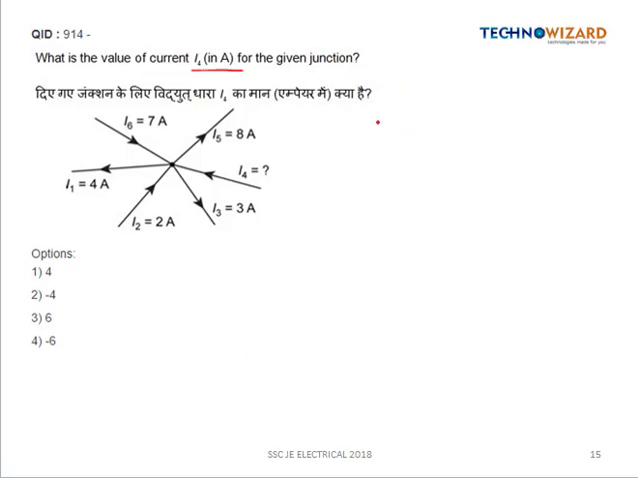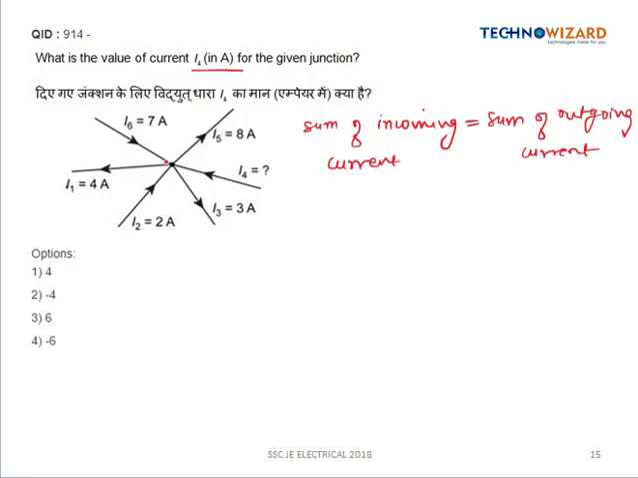So according to the KCL, we know that the sum of all the current meeting at a point or a junction is zero. It means sum of all the incoming current will be equal to sum of all the outgoing currents. Let us find out the incoming current and outgoing current at this node. So at this node the incoming current is I2, I4 and I6. So this will be equal to I2 plus I4 plus I6, and remaining currents are outgoing currents, so this will be equal to I1 plus I3 plus I5.